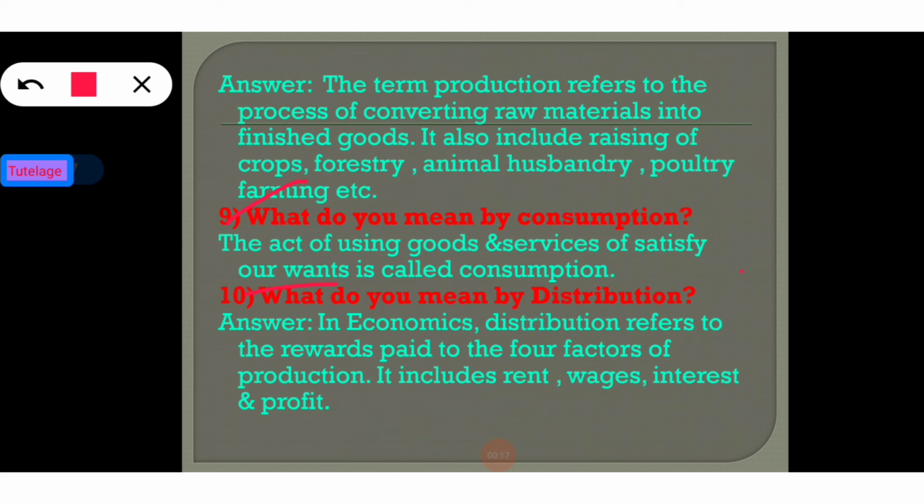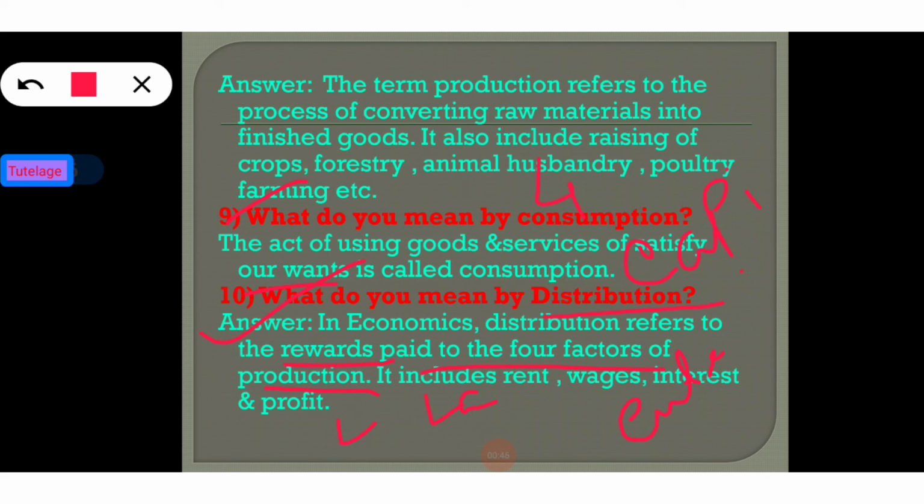Now going to the last question: what do you mean by distribution? In economics, distribution refers to the rewards paid to the four factors of production. We all know that there are four factors of production: the first one is land, second is labor, third is capital, and last is entrepreneurship or organization.